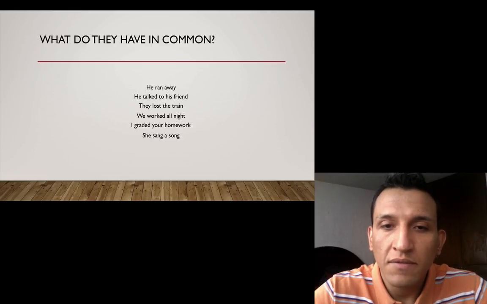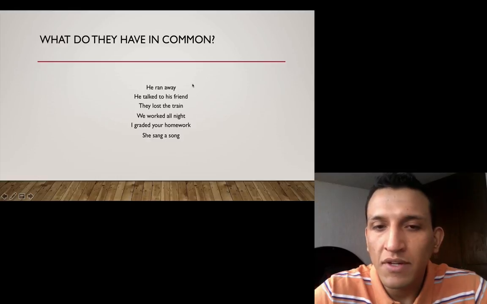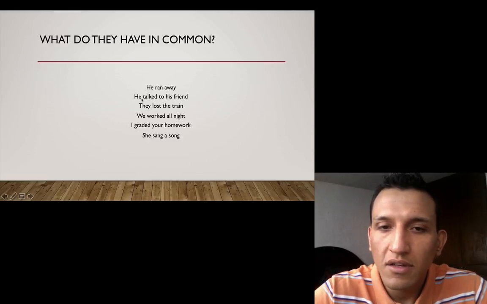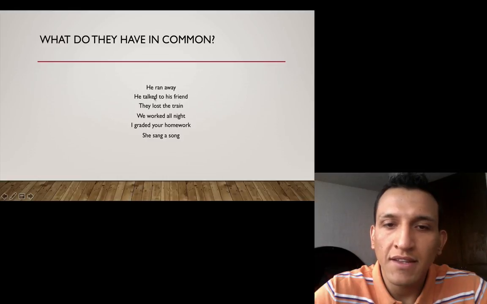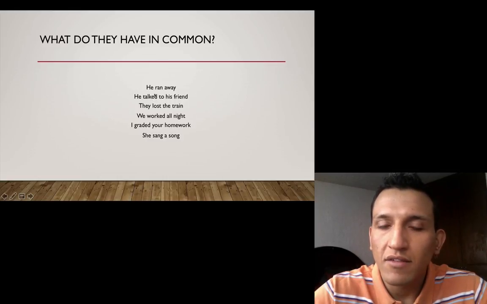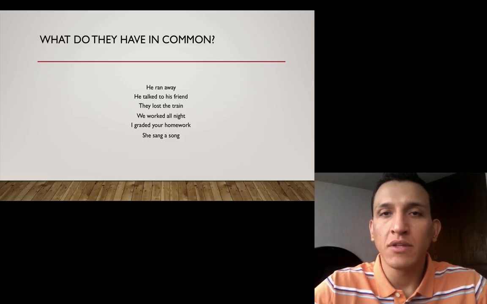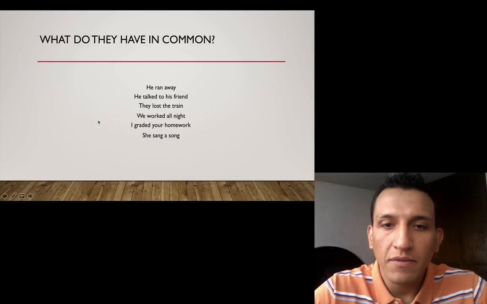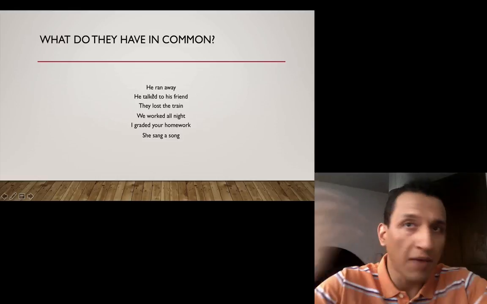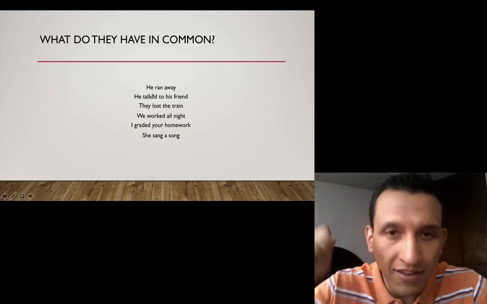Because they have the verb in past? Okay. What tells you that the verb is in past? That's correct. Some of them have the ed ending, right? So that's the first clue, or that's how we know we have a verb. We have a sentence written in past, or we're talking of something that happened before, right? Something in the past.